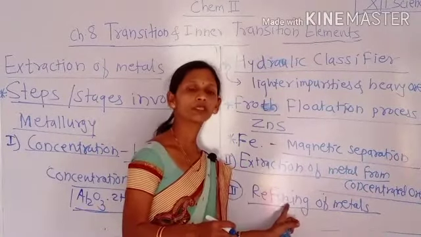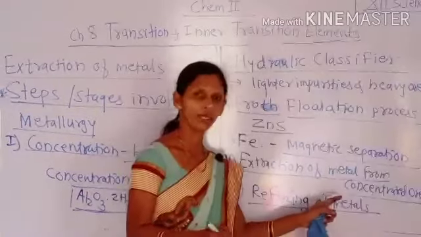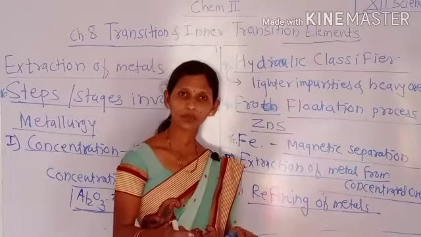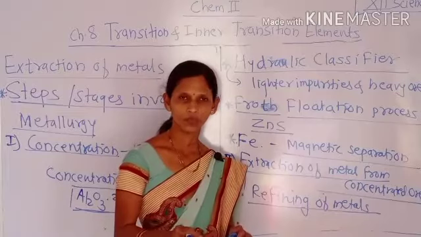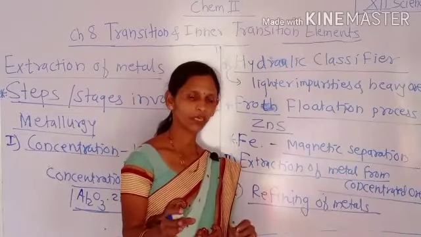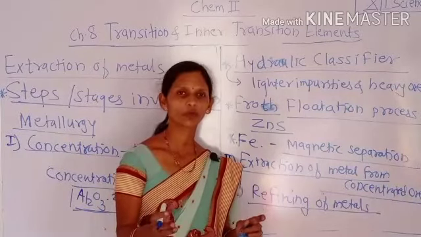For this purpose, there are also different methods used for the refining of metals. For example, liquefaction method, electrolysis process or electrolytic reduction process, or zone refining method, or vapour phase method, or chromatography, or different types of distillation process.